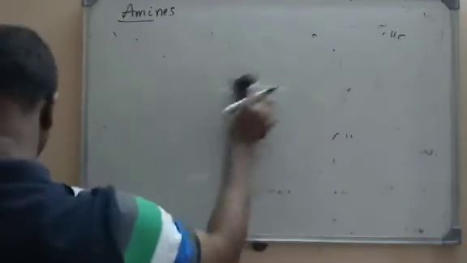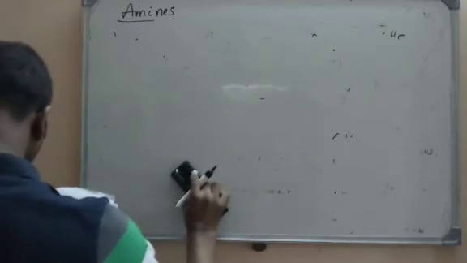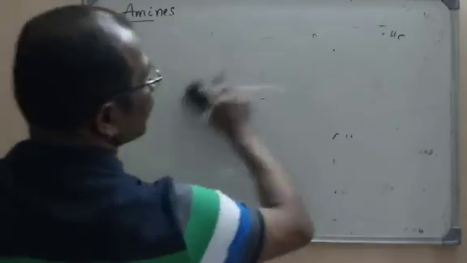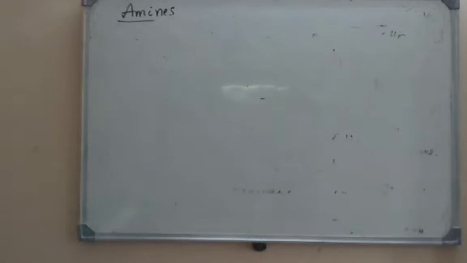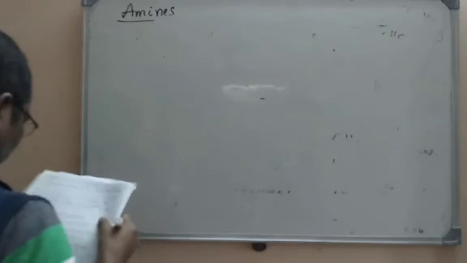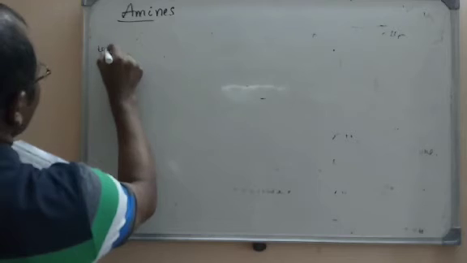That is question number 45. Now what we had discussed is 44, and now we are moving to 45. Here a sequence of reactions is given.